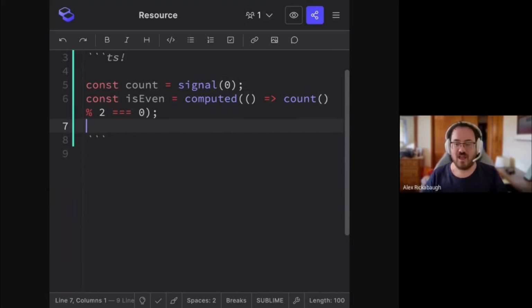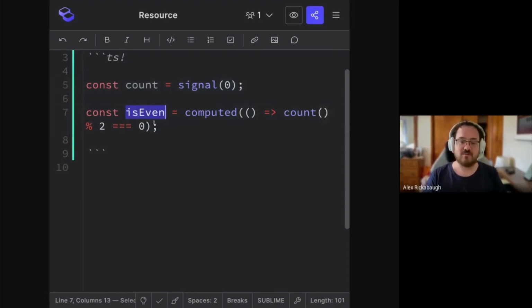And the thing we love about signals is it's very clear here that count is what I would call primary state. It's state that can change. We can set the count if we want to. We can update it based on the old version of itself. And we know that isEven will just follow along because that's how signals work. When the primary sources change, the computeds are always correct, and we didn't have to write any code or logic to keep these things in sync.